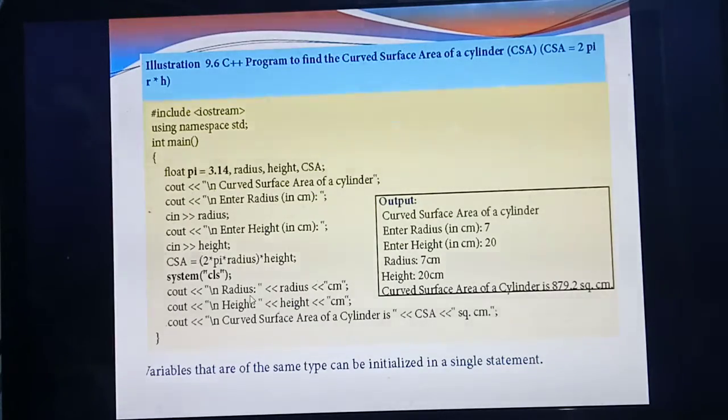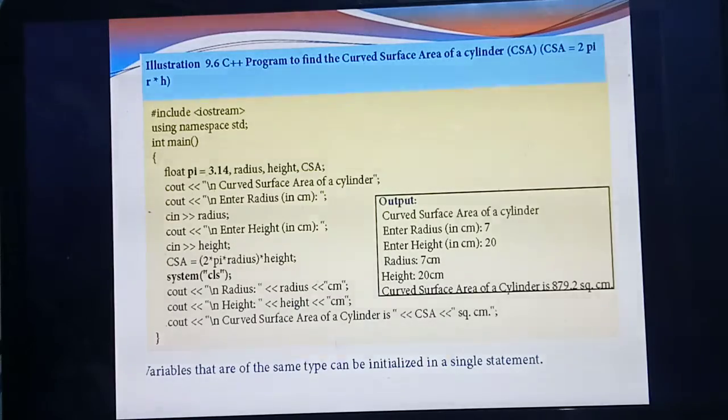Next, what's the cout screen? Cout radius. So what's the value of radius now? Already you have entered it. 7 centimeter. See, radius is 7 centimeter. Next, what's the value of height? So next cout is given in height. What's the value of height? 20 centimeter. Next, curved surface area of a cylinder.